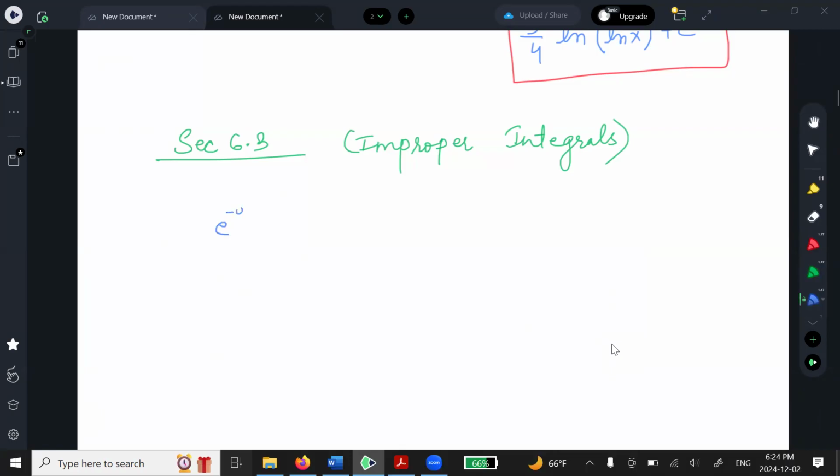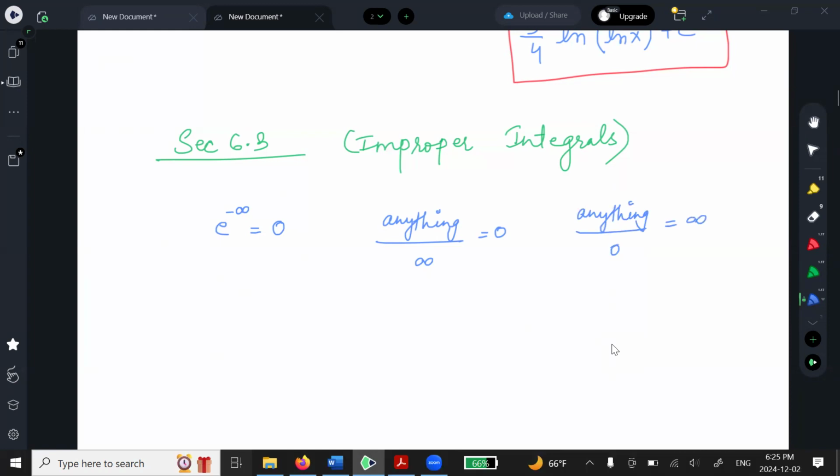e to the power negative infinity is 0. Okay? You must practice all the problems on this section. And anything over infinity will give me 0. And anything over 0 will give me infinity.